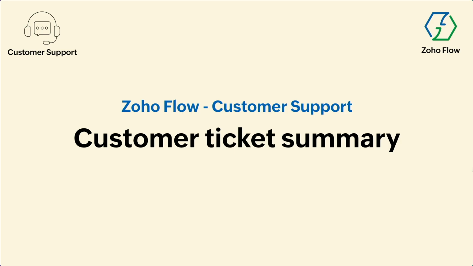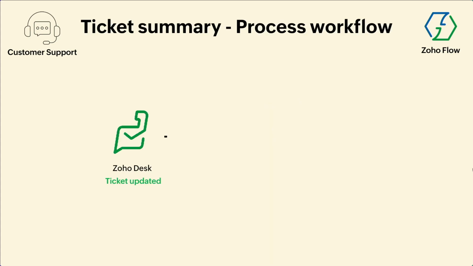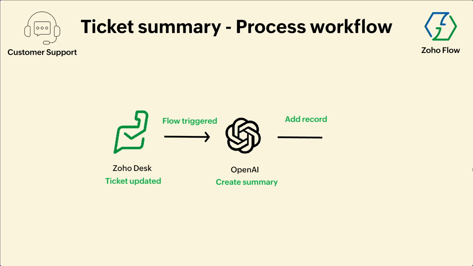Likewise, in Zoho Flow, see, these are all just samples. Every business, every user, your use case will be totally different. And anyway, we are here to help you with your own specific use cases. So for customer ticket summary processing, Zoho Desk has a capability where once a ticket is updated, a flow will be triggered where you want to create a summary. Again, there is OpenAI integration with Flow. The OpenAI will be used to create the summary of the tickets that are being processed, and it will be added as an entry in Zoho Creator. It could be in Zoho Creator or it could be anywhere.